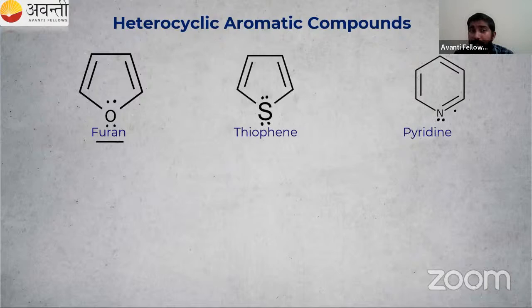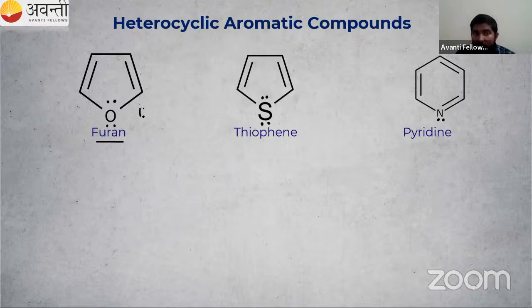So can anyone tell me the hybridization of oxygen in furan, the hybridization of sulfur in thiophene, and the hybridization of nitrogen in pyridine? We have studied this in the chemical bonding chapter. I will give you a hint: in furan, one lone pair of electrons is involved in resonance.